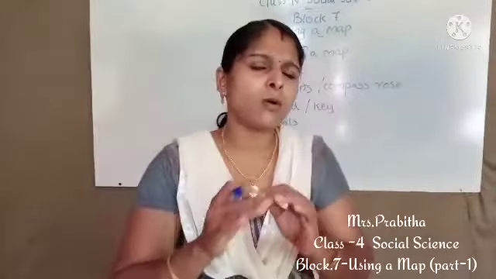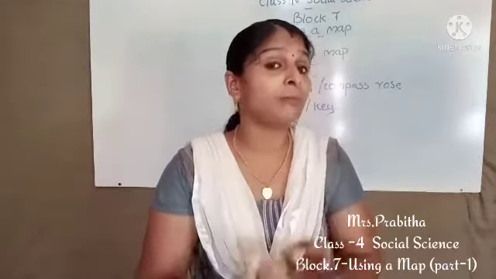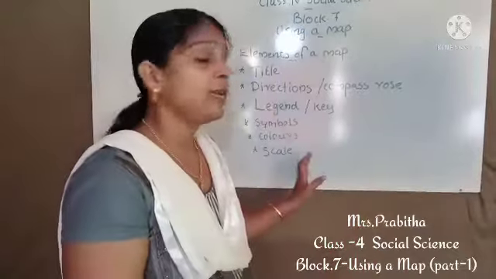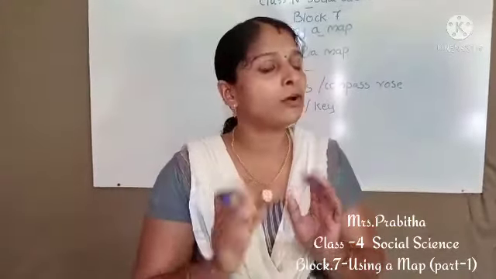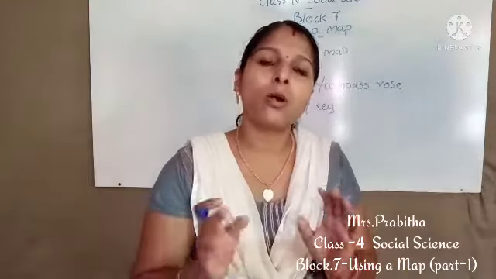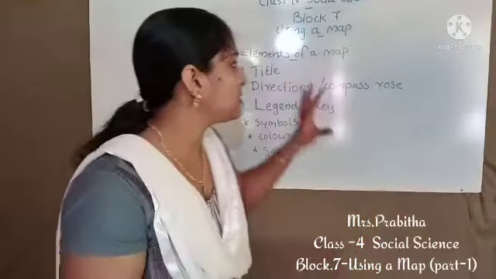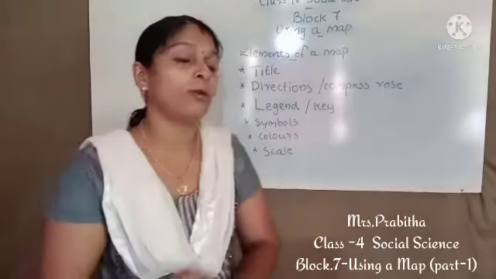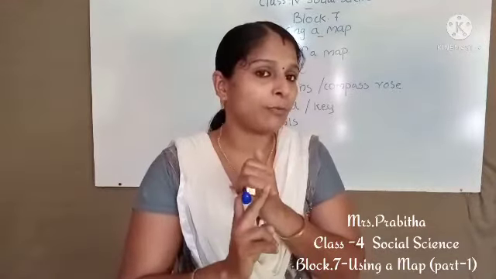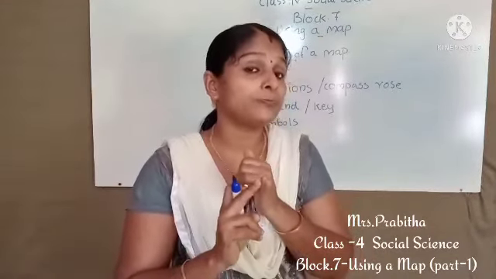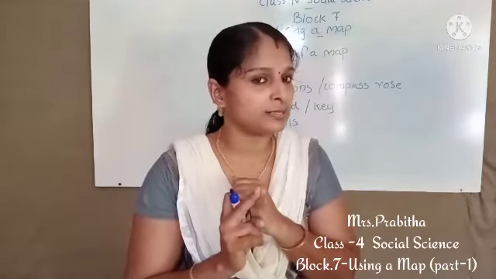By using all these elements, cartographers make maps. It is very important to use all these elements. If one element is missing, then it will not be a true map. So all the elements are very important to make a map. This much only we have to discuss today. What are the elements of a map? Today we studied what is a map. Drawing the earth or a part of the earth on a flat surface is called a map.